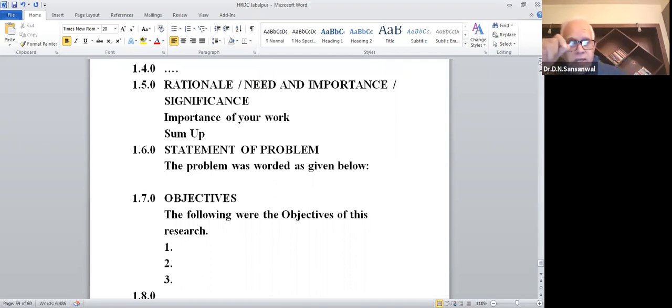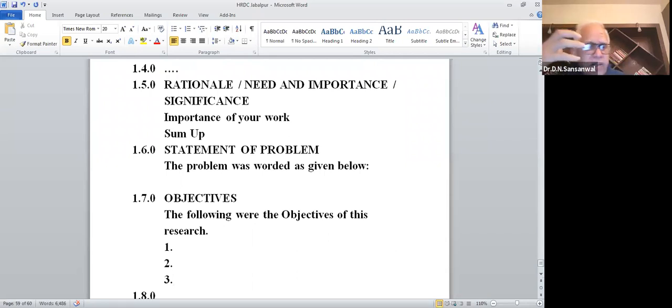Now, the wording of your objectives plays a very important role in the quality. I have seen many people, when they write the objectives, their objectives are not pinpointed. They are vague.